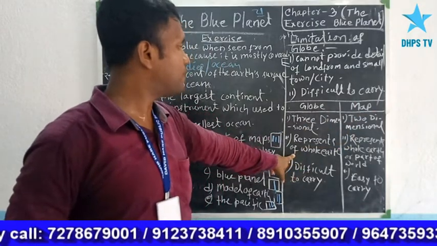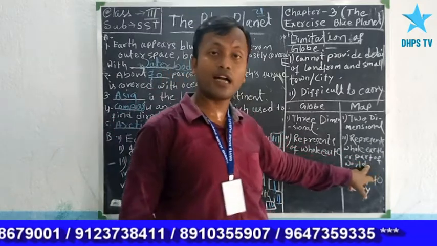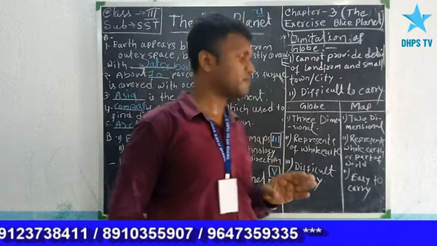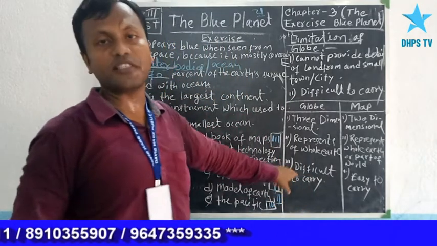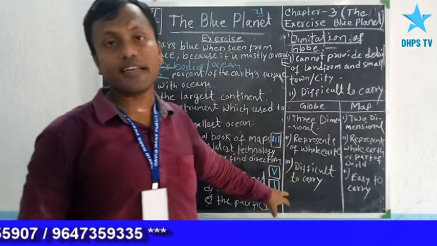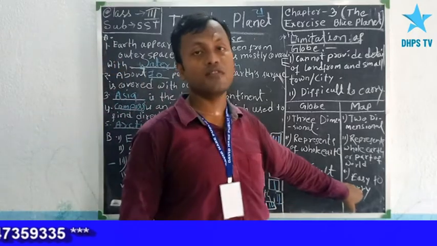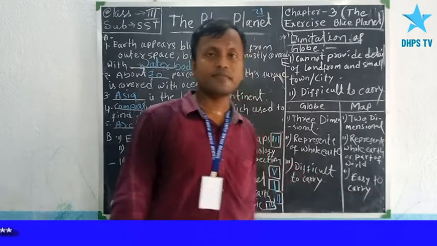Globe represents the whole earth, but map represents the whole earth or maybe some part of our earth. A globe is not easy to carry, but a map is easy to carry. Okay, thank you.